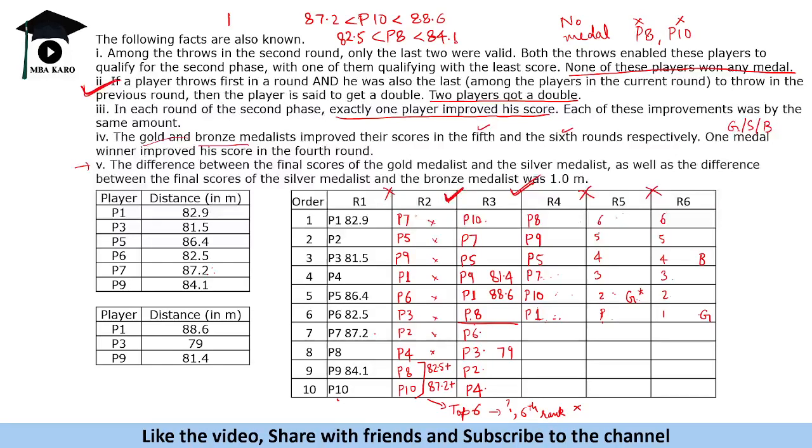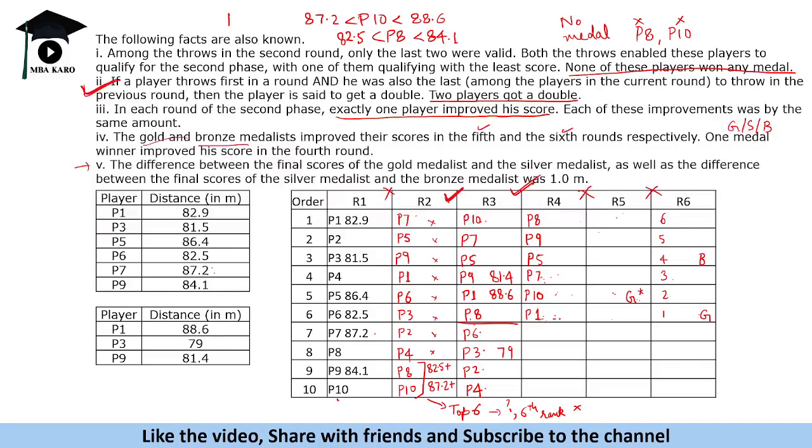Okay, now this is so far for round 4. So let us think ahead what could have happened in this round. Okay, so this thing we figured out that P10 is not the winner here. Now P1 is also not the gold medal winner because gold medal winner is improving here. So this means P7 must be the gold medal winner here. Suppose P1 is the gold medal winner here, right? It is saying that gold medal winner improve किया तो इसका मतलब वो पहले gold medal में नहीं था. So P1 is not in the gold medal race.